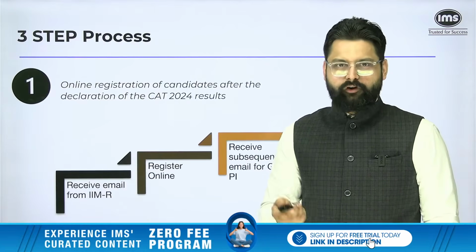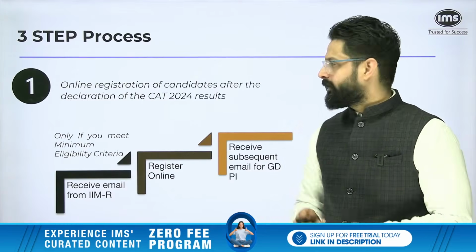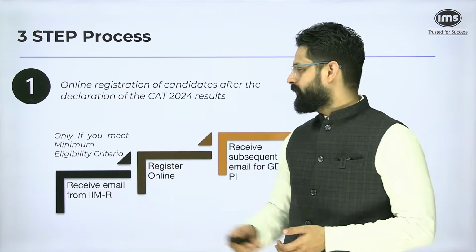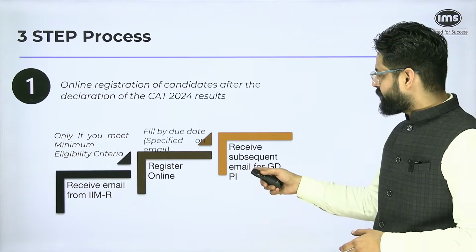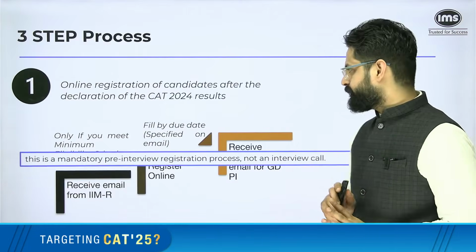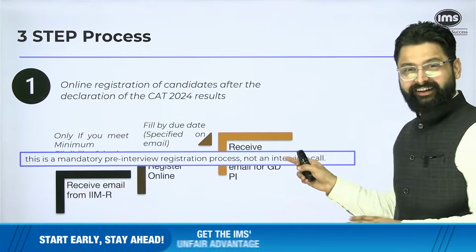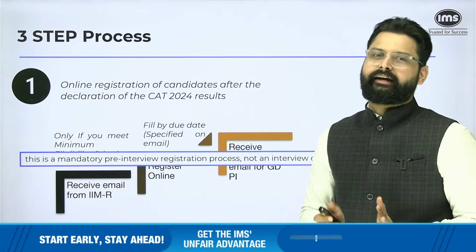Then you will have to fill a form. Only if you get the email, which will depend on the eligibility criteria, if you meet them, then only will you be able to fill that form within the stipulated time, and then you will receive a subsequent email for the GDPI shortlist. This is your step number 1. But remember, this is not an interview call. You will receive an interview call after that if you finally meet the criteria.